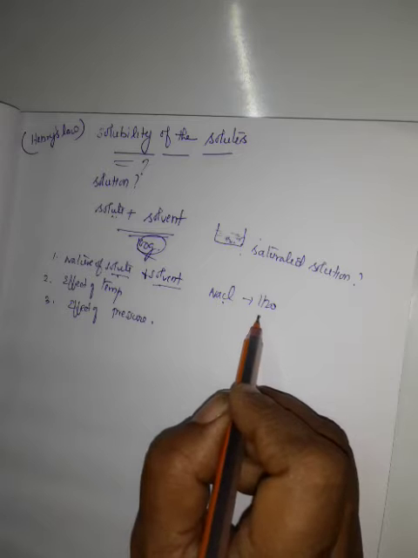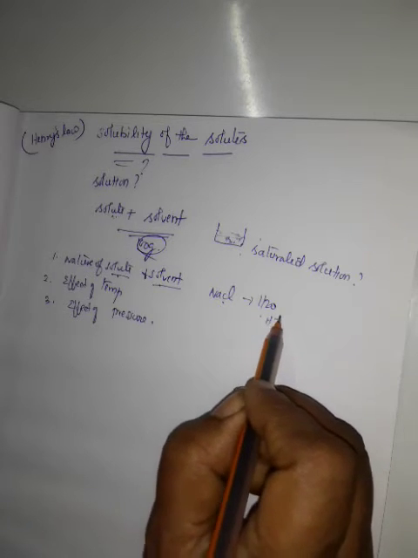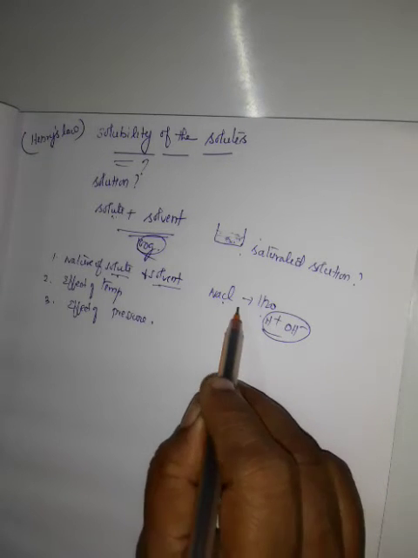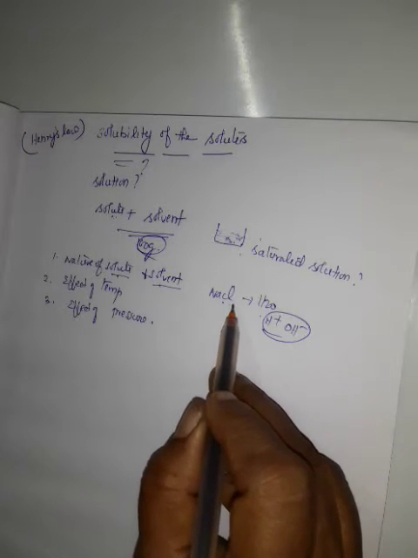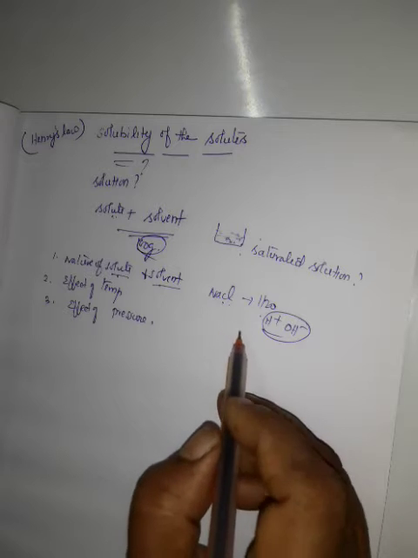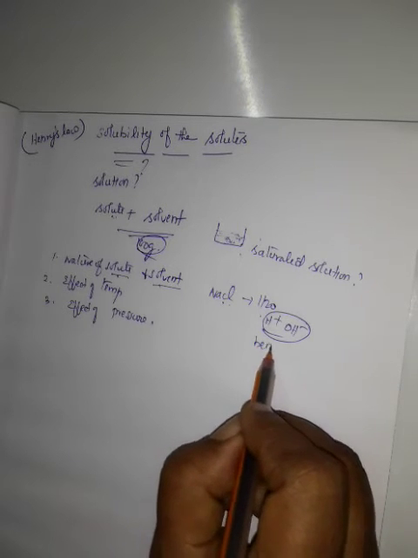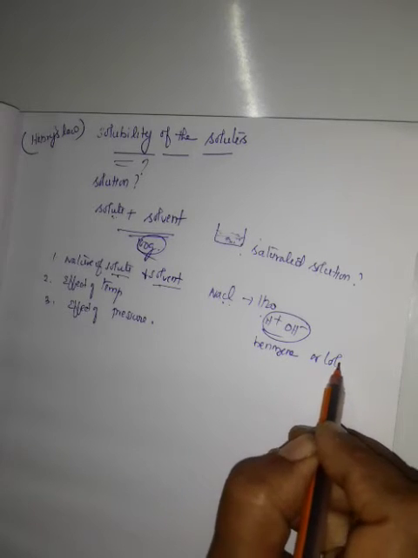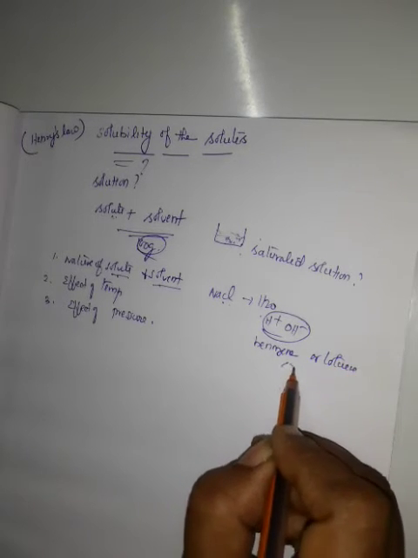Polar means having two charges, positive and negative, that is H plus and OH minus. But NaCl will not dissolve in non-polar organic solvents like benzene or toluene. Benzene has a formula like this, a ring.